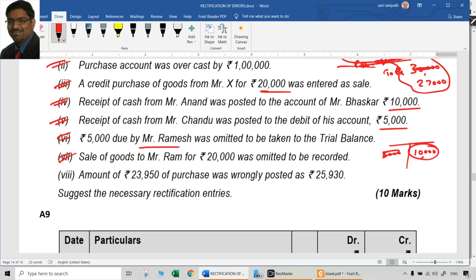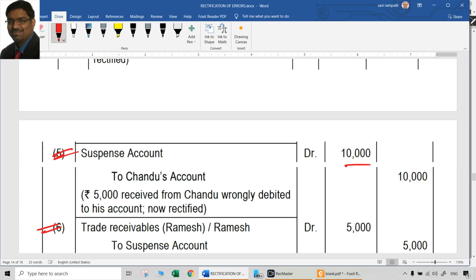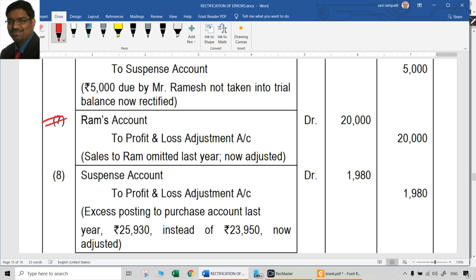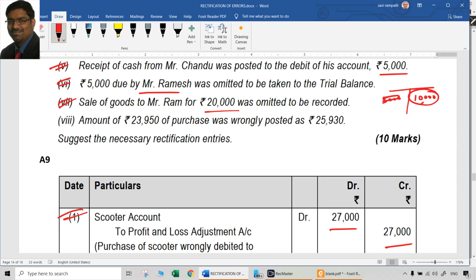Sale of goods to Mr. Ram 20,000 rupees was omitted to be recorded. This also was completely omitted to be recorded. Ideally we should pass an entry Ram account at R to sales account. We cannot, because sales cannot be credited now. So Ram account at R to P&L adjustment account. That should be the entry now for 20,000. Then amount of 23,950 of purchase was wrongly posted as 25,930. So 25,930 minus 23,950. First of all, the mistake value is 1,980.